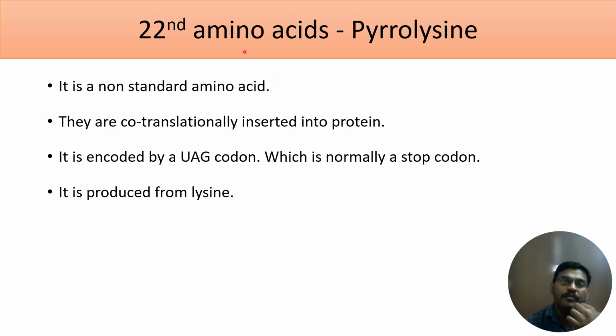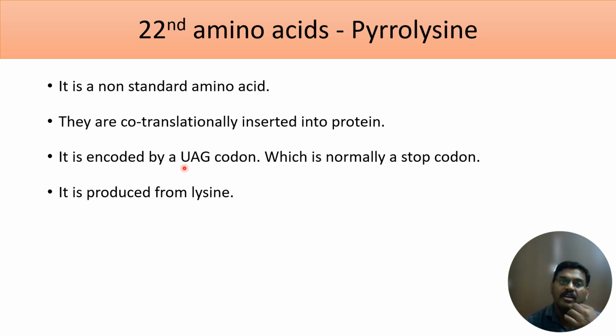Next, coming to the 22nd amino acid. The 21st amino acid is selenocysteine, the 22nd amino acid is pyrrolysine. Like selenocysteine, pyrrolysine is also a non-standard amino acid, and it is co-translationally inserted into protein. The only difference is, in the case of selenocysteine, the stop codon UGA has a signal sequence after it.